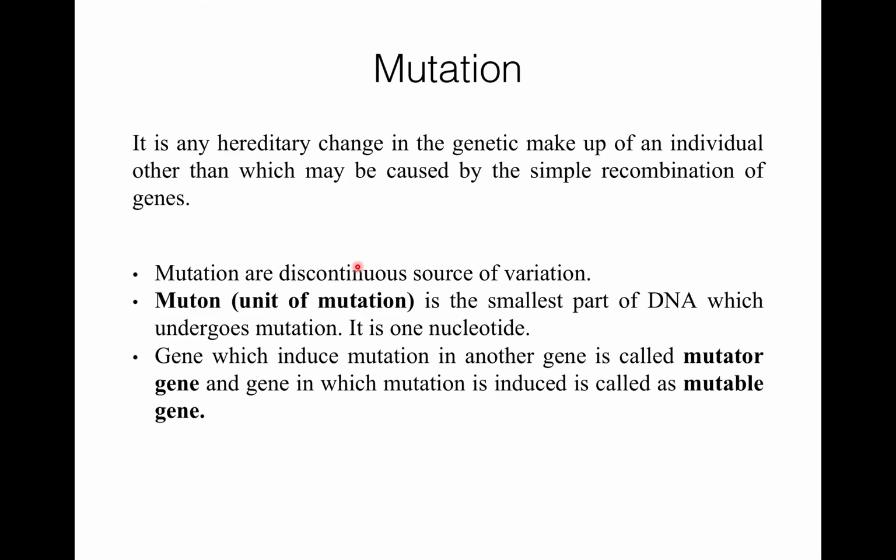Muton means unit of mutation and it is one nucleotide only. The gene which induces mutation in another gene is called mutator gene and the gene in which mutation is induced is called mutable gene.